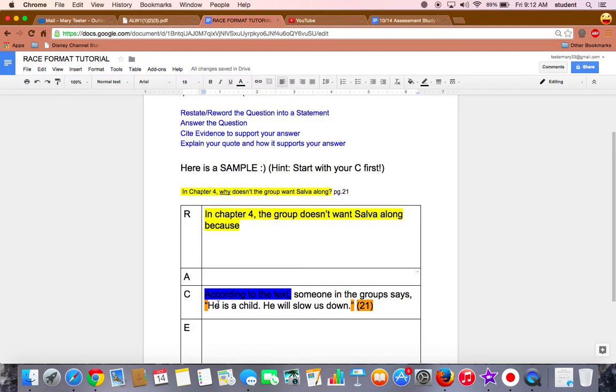Looking at this quotation where it says he's a child and he will slow us down, that tells me that they maybe don't want Salva along because he'll make the trip longer or more difficult. So that's what I'm going to put down. In Chapter 4, the group doesn't want Salva along because they believe he will make the journey more difficult.